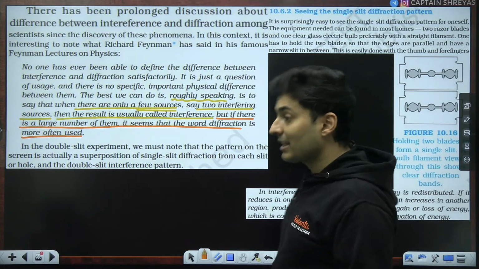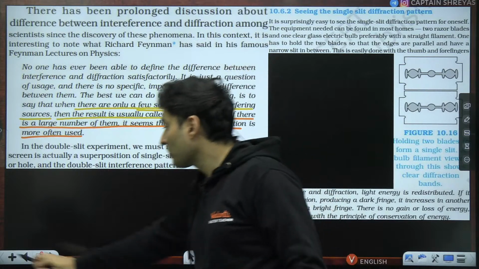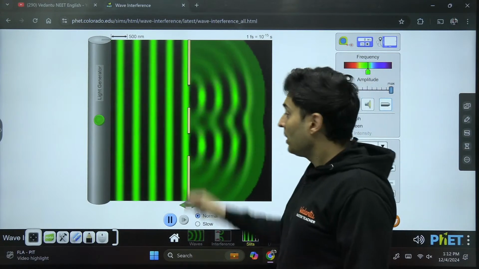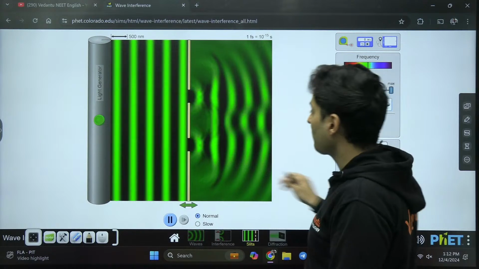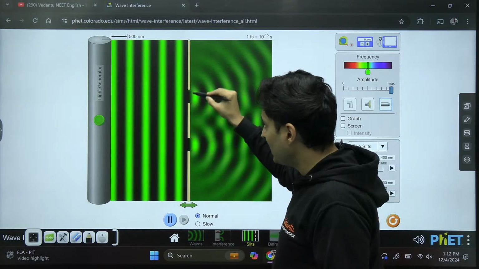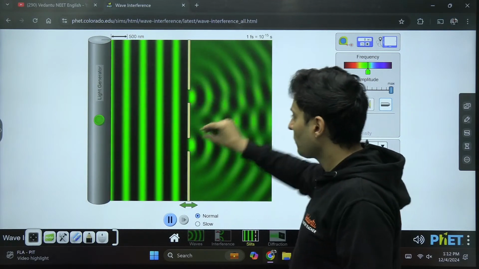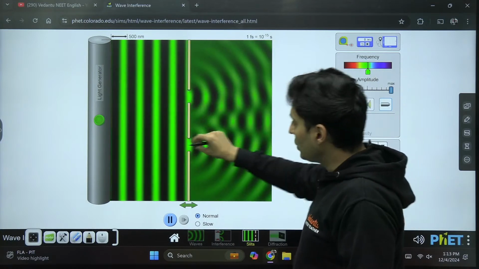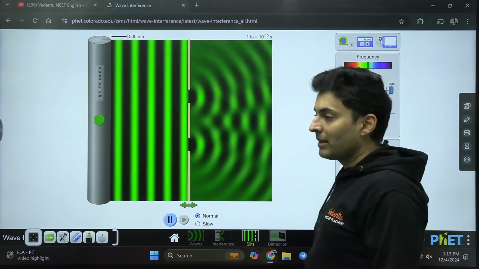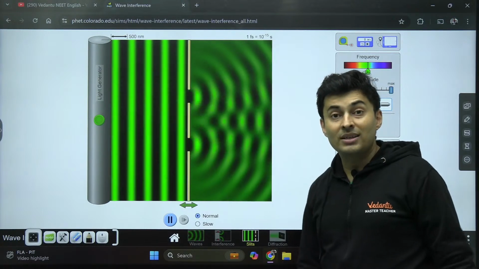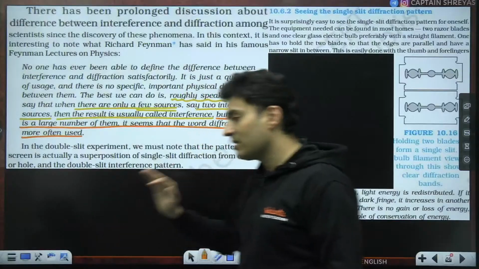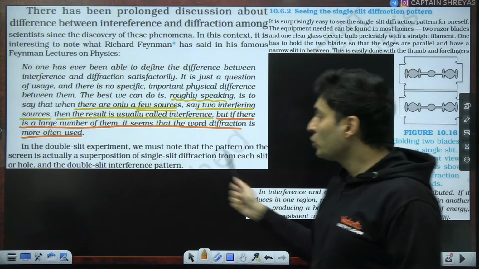Okay. In Young's double slit experiment, notice one important thing. Remember the Young's double slit experiment. Actually speaking, this and this are interfering, but at the same time, this slit is also creating a diffraction. This slit is also creating a diffraction. So there is diffraction and diffraction, and these two together interfere on the particular screen. So it's a combination of diffraction and interference on the main screen. So it is not just simple interference, it is a superposition.